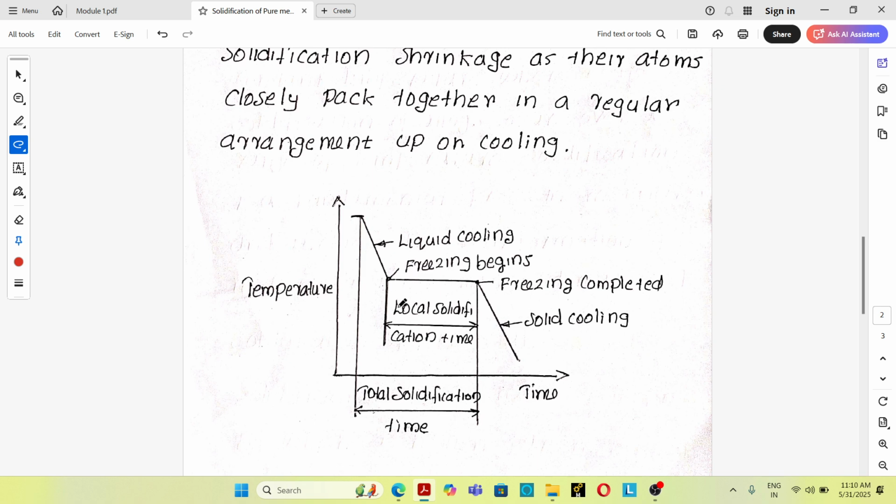This is the local solidification time, and from here to here is the total solidification time. So this is the temperature-time graph for solidification of pure metal.